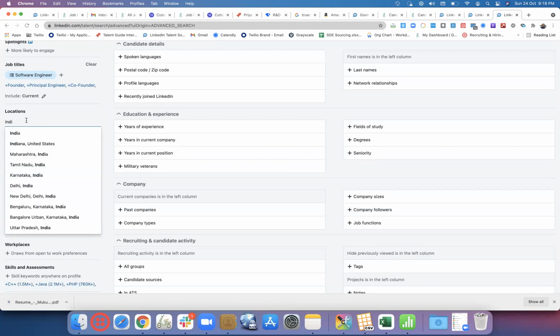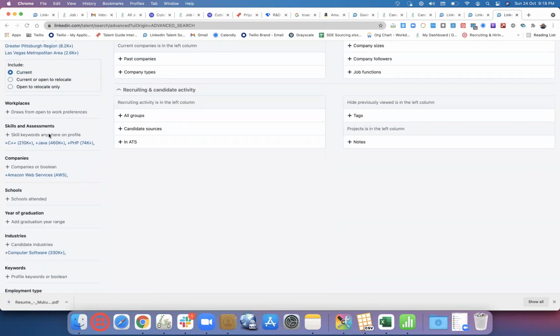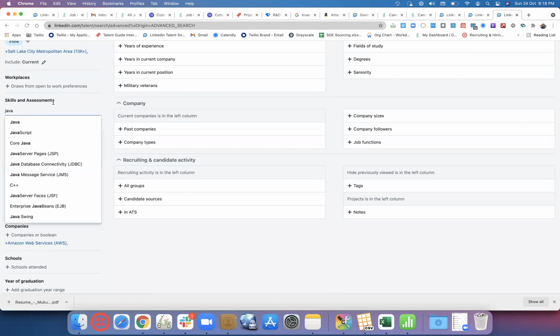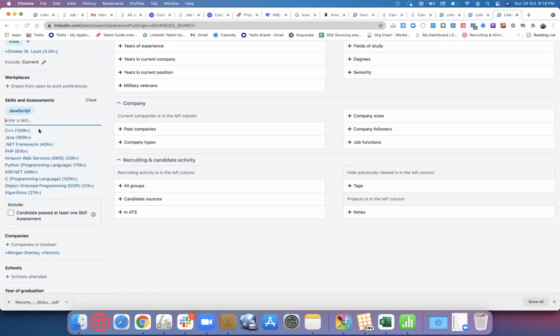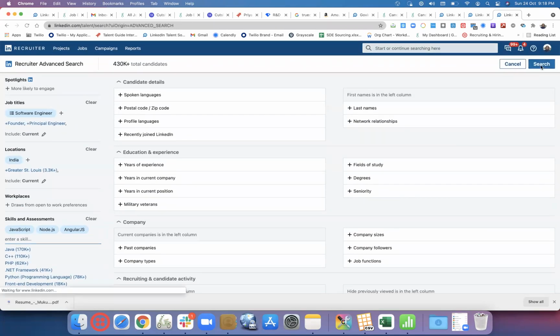Then India, and then skills, we'll take the same three skills we took. JavaScript, Node.js, AngularJS. 430K.